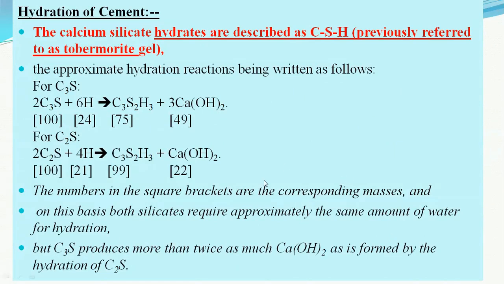The various chemical reactions are mentioned here. C3S, C2S with water. All these numbers in the brackets are the corresponding masses which take part in the chemical reaction and form the CSH gel, in short, with certain calcium hydroxide, which is unwanted.